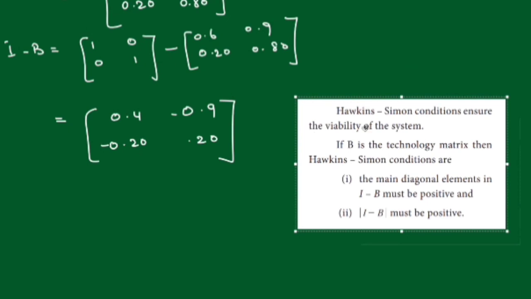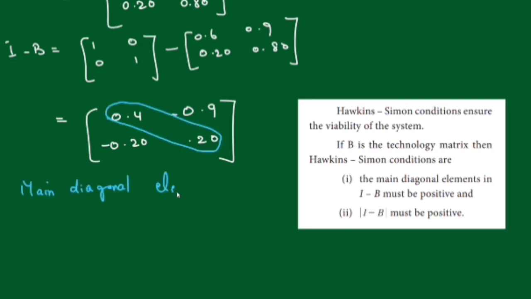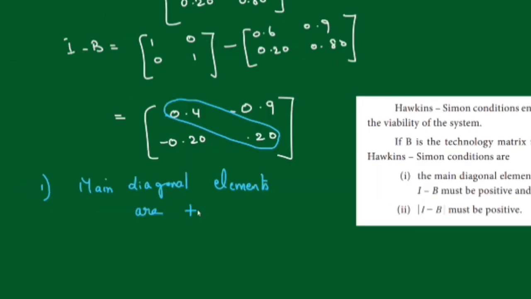Check the Hawkins-Simon conditions and ensure the viability of the system. So first you check the main diagonal elements. The main diagonal elements are here, 0.4 and 0.20. We can check that they are positive. The main diagonal elements are positive. Are they positive? Yes.